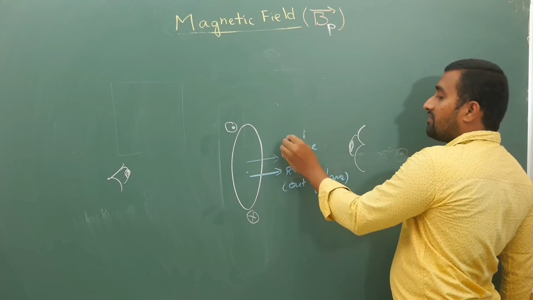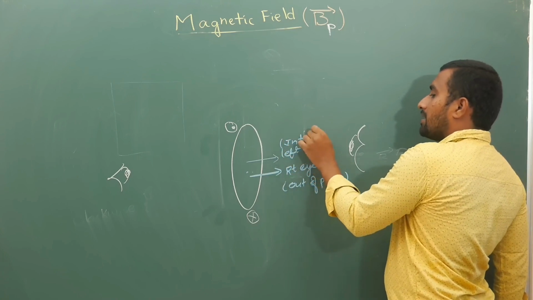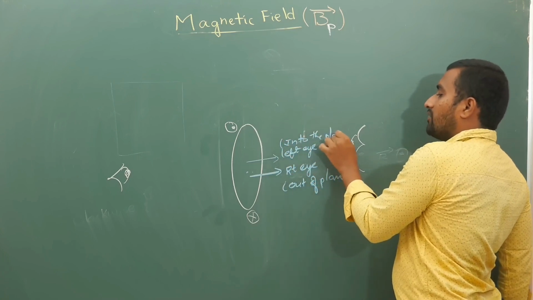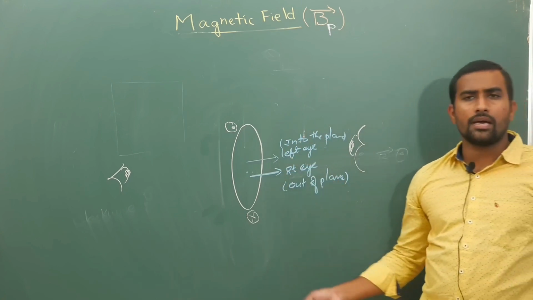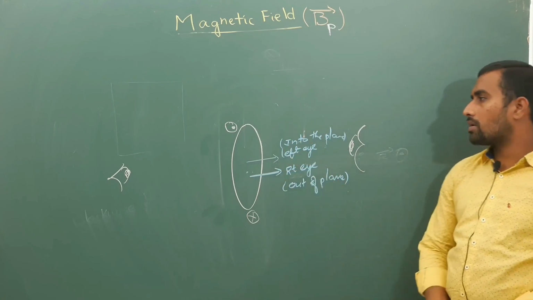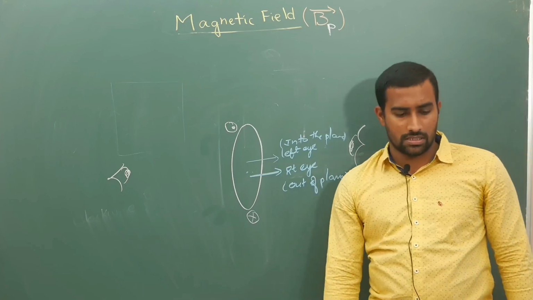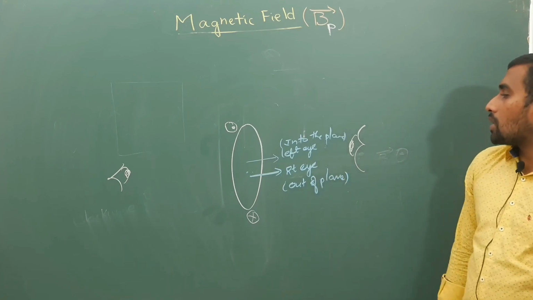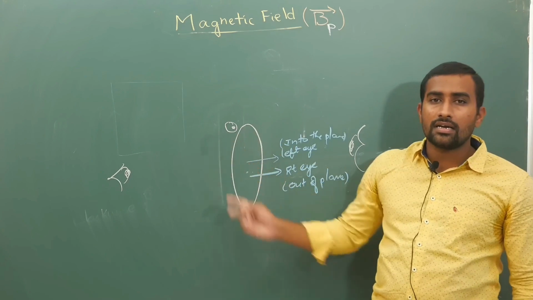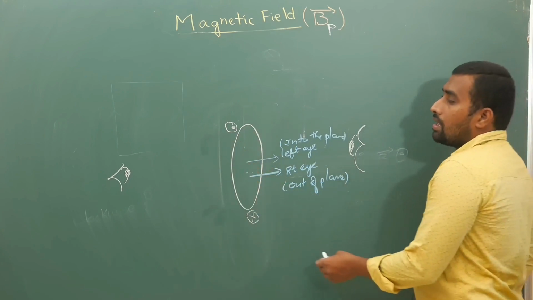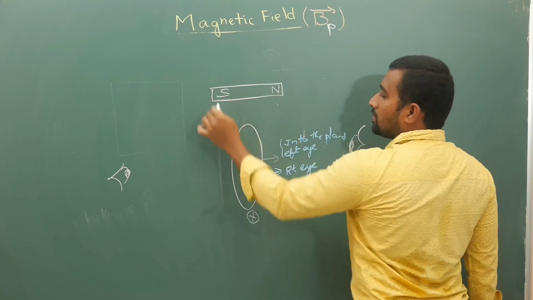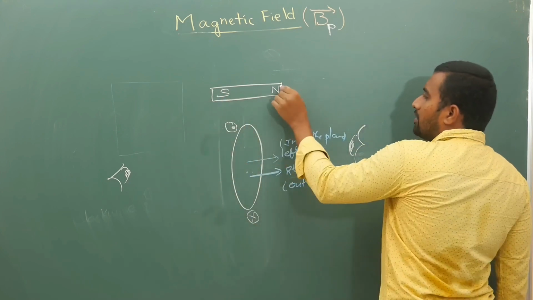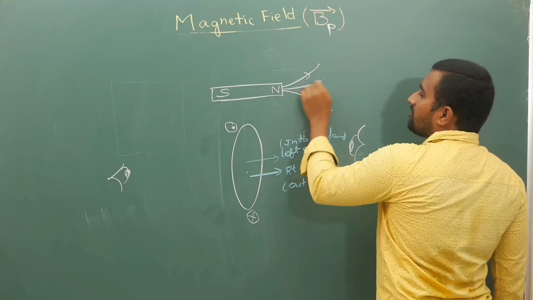With respect to the left eye it is into the plane. But ultimately, if you observe carefully, the direction is like this only. So whoever is the observer, the answer will not go wrong, provided you stick to the basics. Now this current carrying wire is equivalent to a bar magnet whose north pole is like this and south pole is like this, where your field lines will be coming out of the north pole like this.